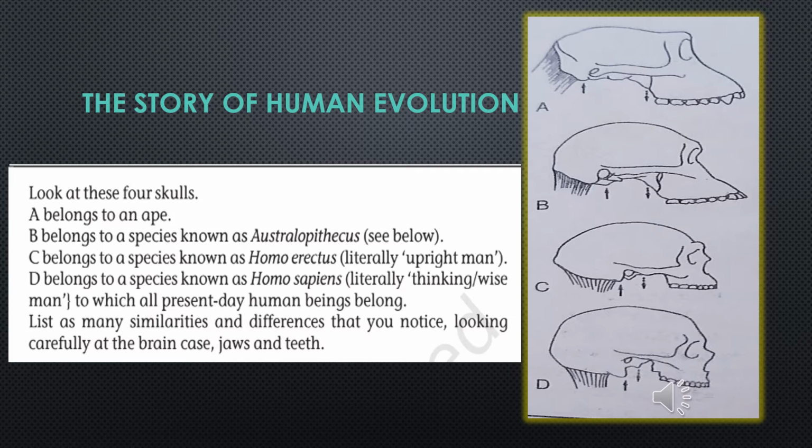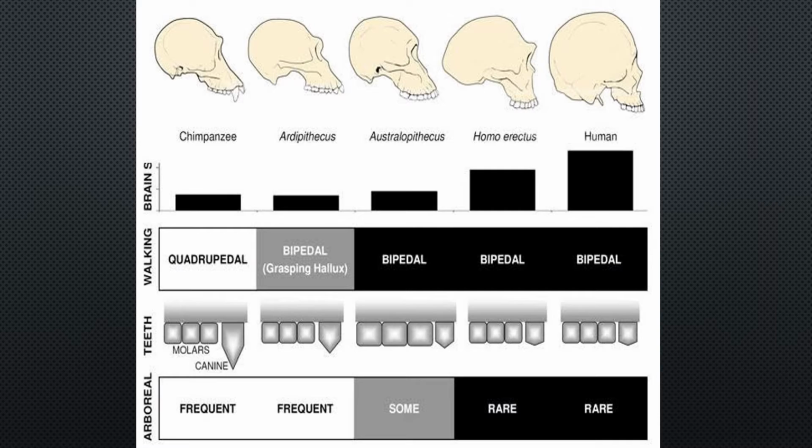So list as many similarities and differences. So we will work on the similarities and differences of these four species that you notice looking carefully at the brain case, jaws, and you can see the teeth. The differences that you notice in the skulls shown in the illustration are some of the changes that came about as a result of human evolution.